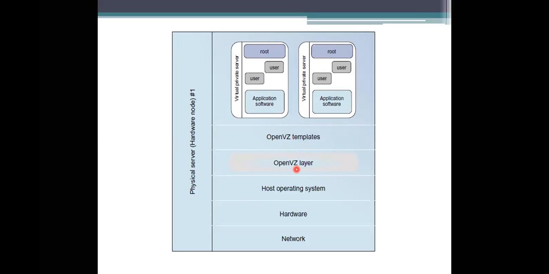In previous sessions we have seen containers. Simply, they are creating the container environment to execute all these things in one, because we are not maintaining operating systems here. It is just providing application software, the users and the root. And which operating system we are using has not been mentioned. Why? Because here it is following the container approach.